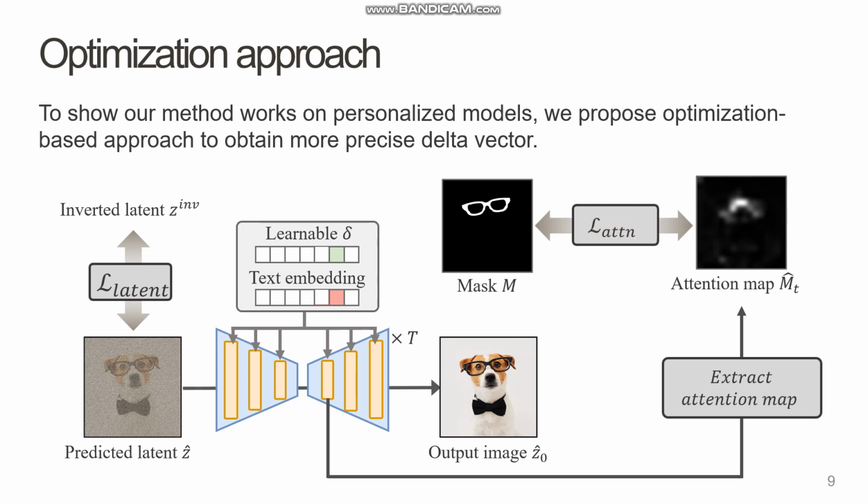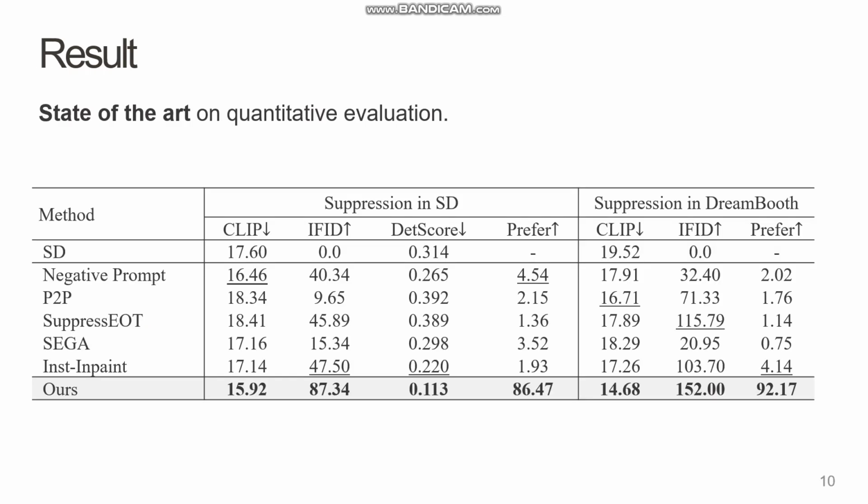First, a reconstruction loss on the inverted latent ensures the subject's core identity is preserved. Second, an attention loss uses a simple mask to guide the delta vector, making sure it focuses on the exact region of the unintended content. This allows for far more accurate suppression.